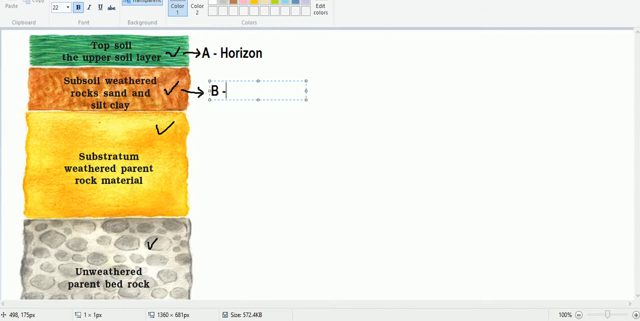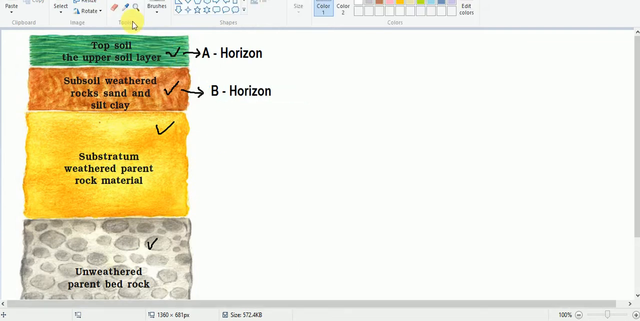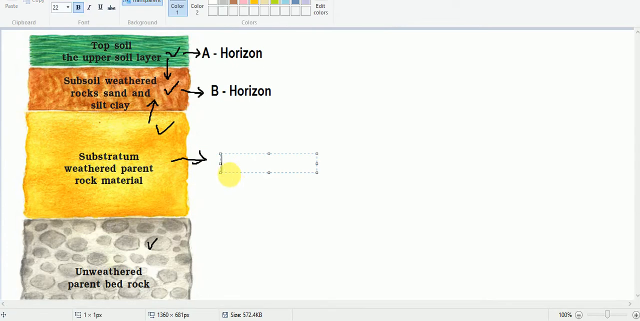Okay, so this layer is known as the B horizon, and this horizon contains materials derived from above as well as from below. This is the transition layer. And next we have the third layer.